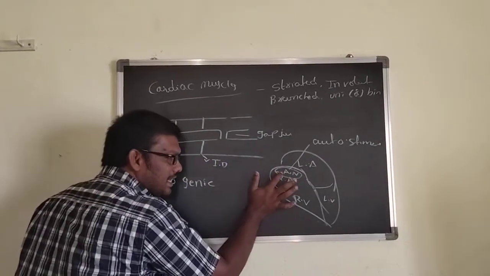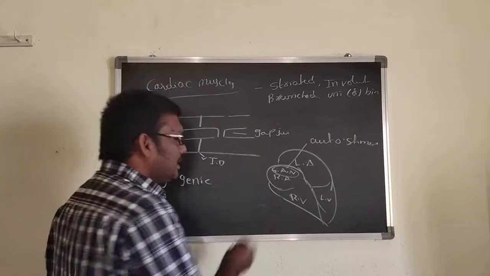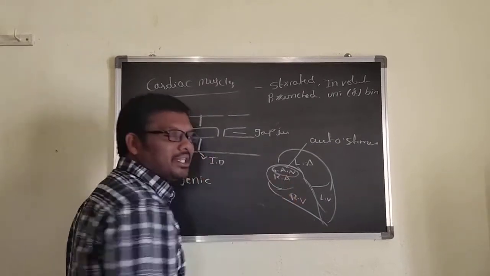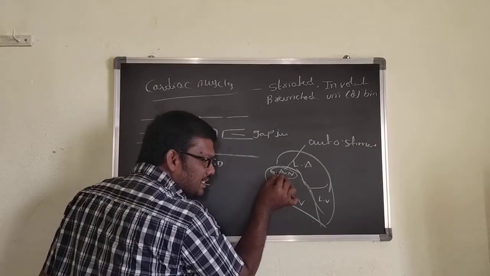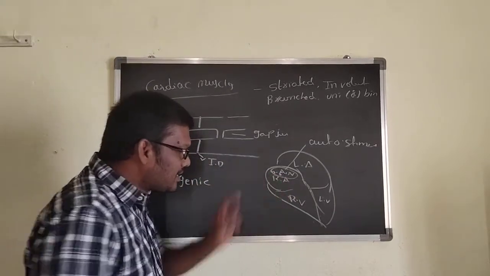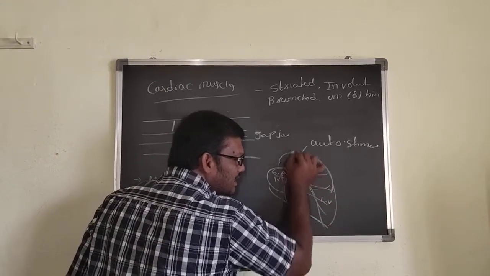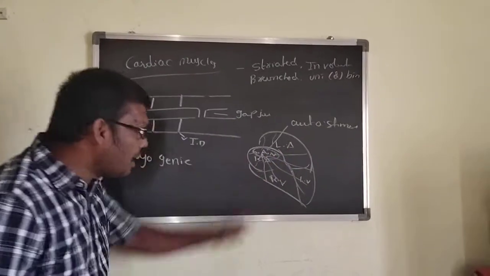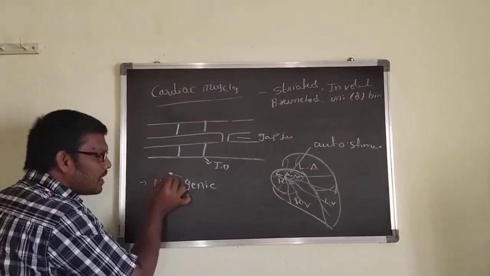But here the sinoatrial node, without nerve impulses, undergoes stimulation and then contraction. Once the cell is contracted, the impulse conducts to all parts of the heart.